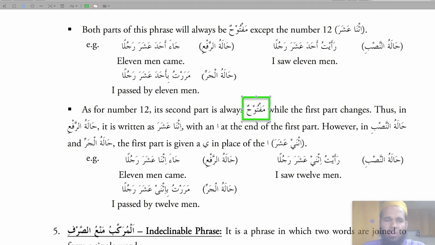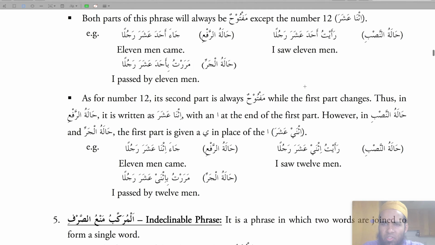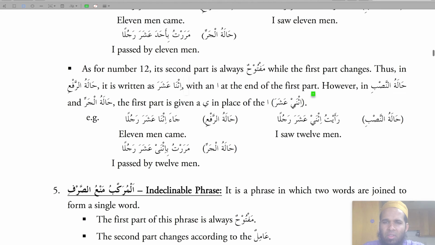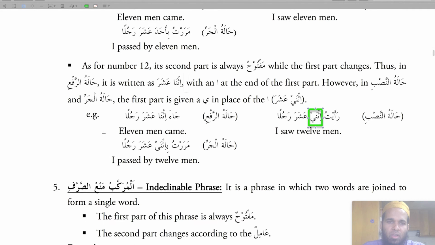As for 12, its second part, the ashara part, is always maftuh, while the first part changes. Thus, in halat al-rafa, it is written as isna ashara, with an alif at the end of the first part. However, in halat al-nasab and halat al-jar, the first part is always given a ya in place of the alif. So it'll be ja ithna ashara rajulan, ra'aytu ithnai ashara rajulan, and then marartu bi ithnai ashara rajulan.